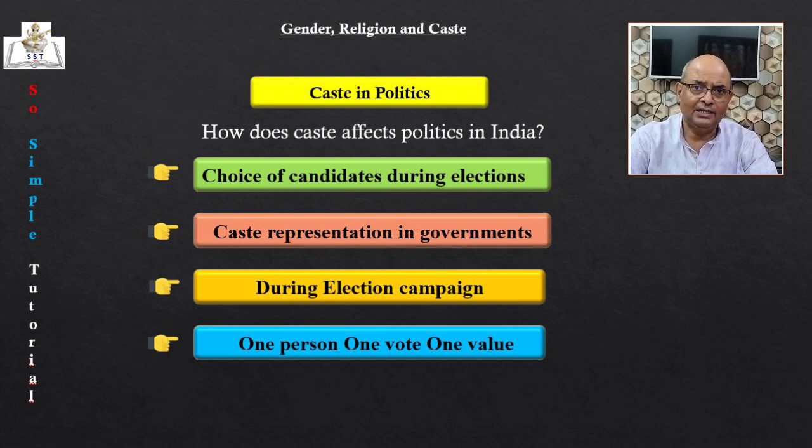Next, during election campaigns, since no political parties and candidates want to lose elections, they raise caste issues to reap maximum advantage from it. During the election campaigns, they even make appeals to caste sentiments to get maximum support. These days you will find that some political parties serve as the representatives of some caste and favor them. Nowadays, voters are politically more conscious. They are aware of their rights. They are aware of the principle of one person, one vote. They know the importance of their votes, so the political parties have to make all-out efforts to mobilize them.